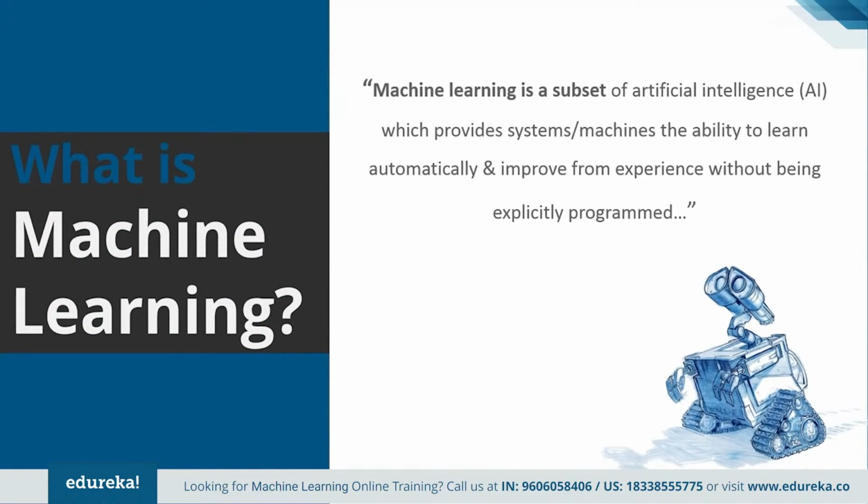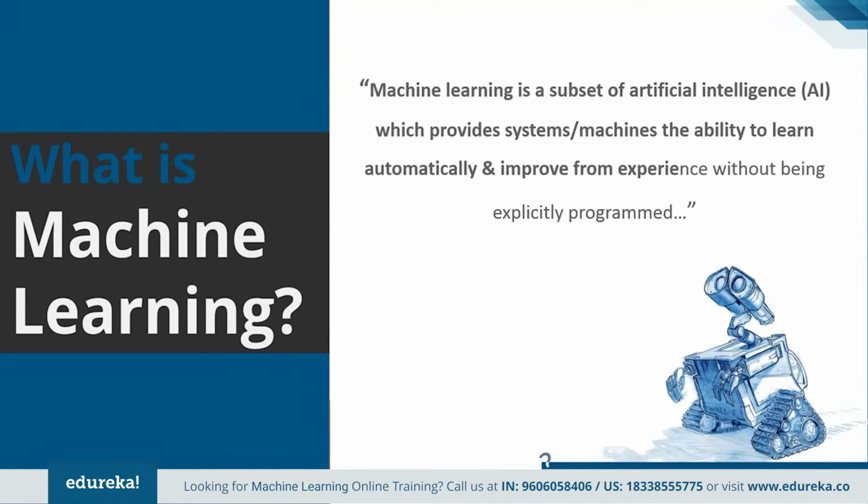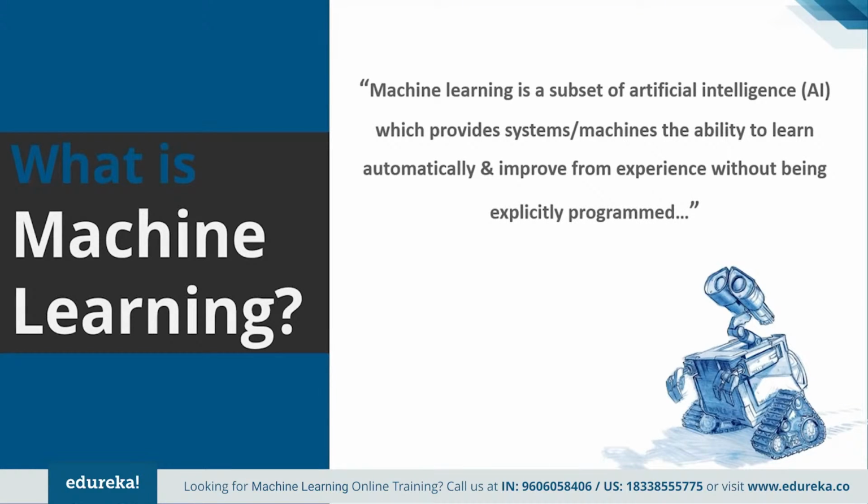Well, machine learning is a subset of artificial intelligence which provides systems or machines the ability to learn automatically and improve from experience without being explicitly programmed. Machine learning enables the computer to act and make data-driven decisions rather than being explicitly programmed to carry out a certain task. Now, these programs are designed to learn and improve over time when exposed to new data. So, everyone of you got what is machine learning?